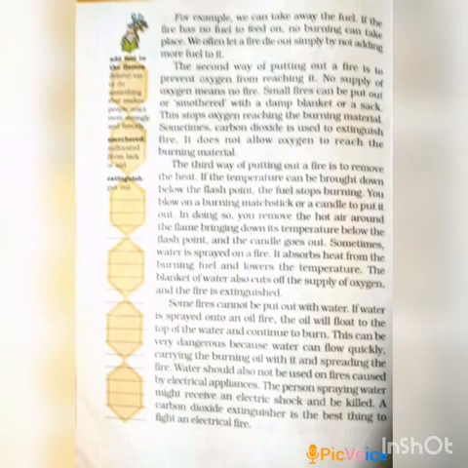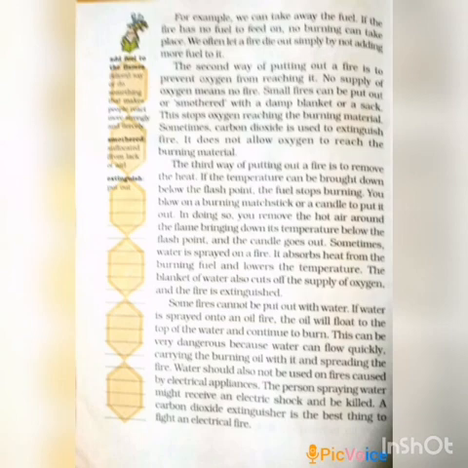For example, we can take away the fuel. If the fire has no fuel to feed on, no burning can take place. We often let a fire die out simply by not adding more fuel to it. This is the first example of how to control it. First, what can we do? We can take away the fuel. If you are not adding more fuel, it will be controlled. This is the first way.